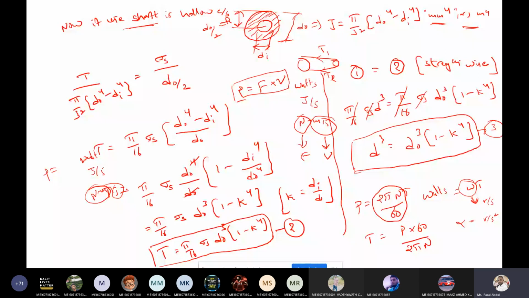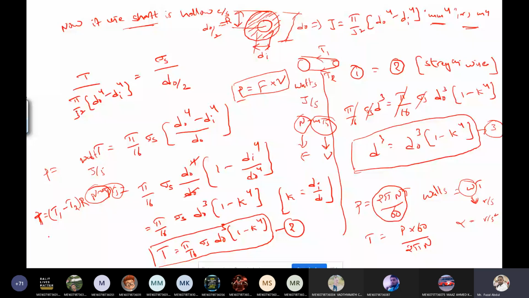Newton meter is a torque here, and with tight side and slack side, it is (T1 minus T2) into R. That is the torque we are calculating.